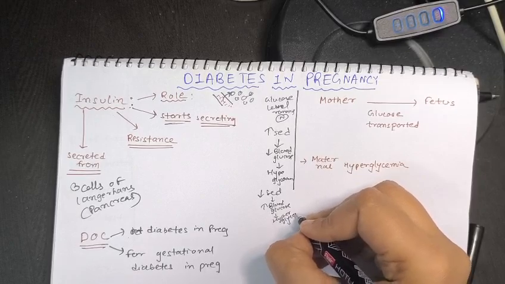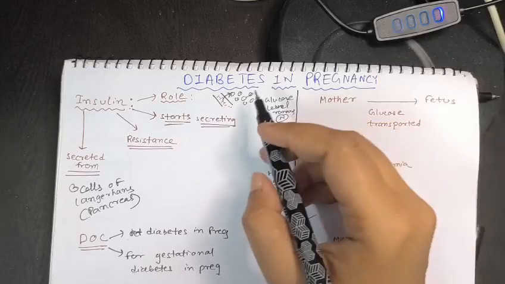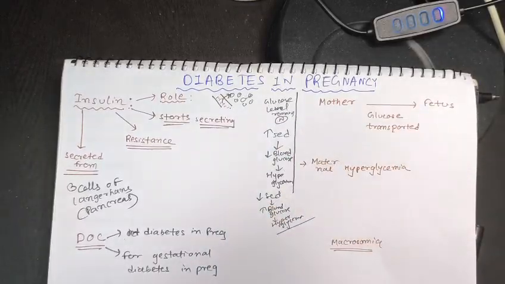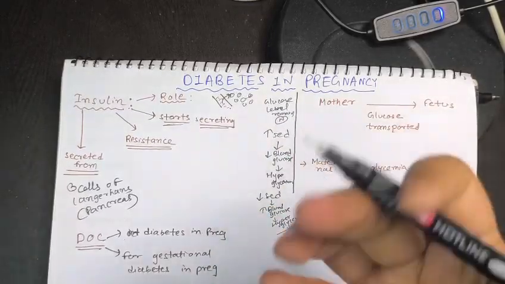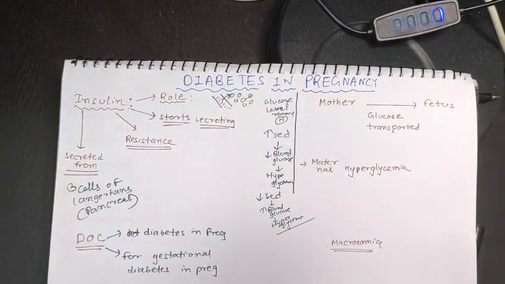This is a basic concept that we all know. Now, what is the role of insulin in pregnancy? We will be reading it now.